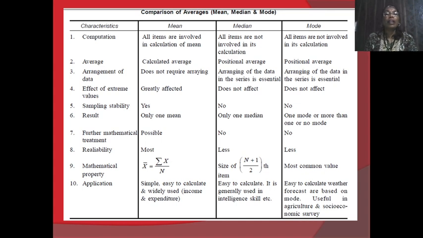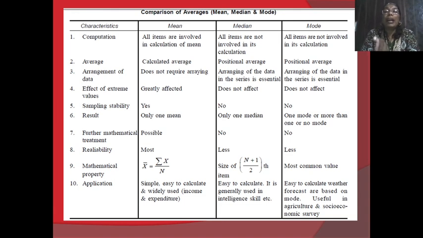Third, the mean shows reliability, and it is the most reliable as compared to median as well as mode. The mean x bar, the arithmetic mean, is calculated by summation of x divided by n.